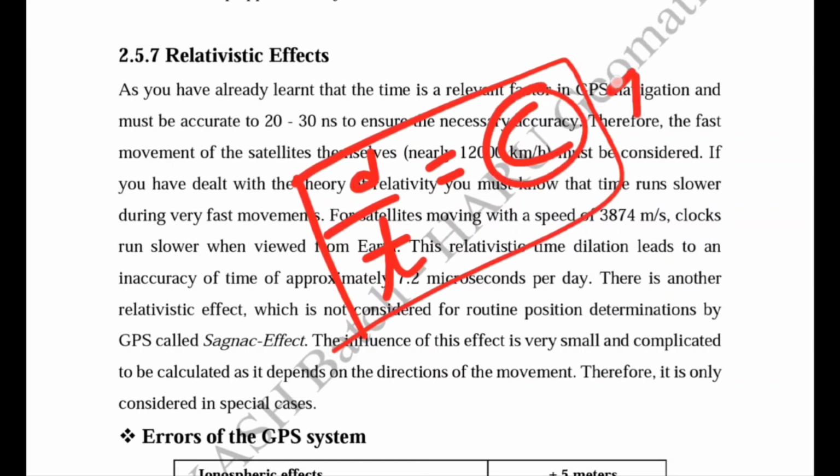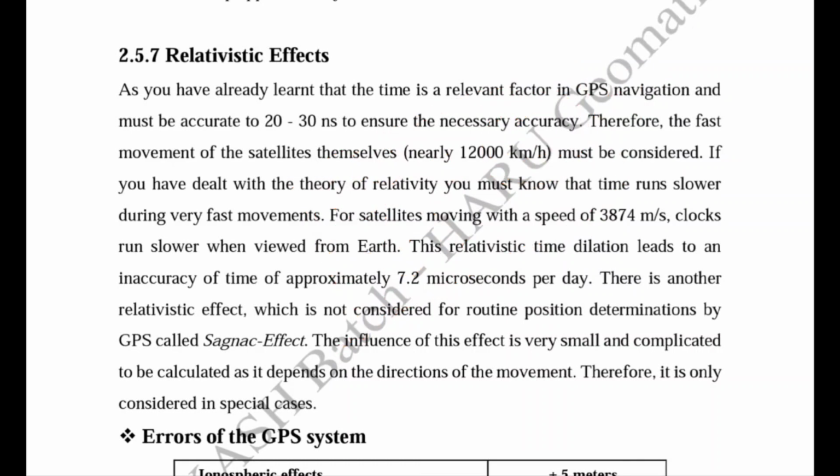If velocity is high and distance is constant, then time must be smaller, so velocity and time are inversely proportional. Similarly, it is known as the theory of relativity because time runs slower during very fast movements.